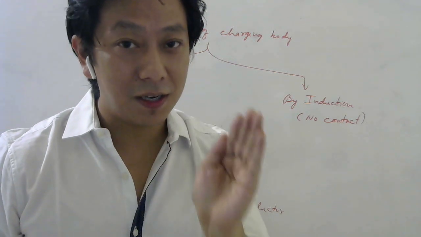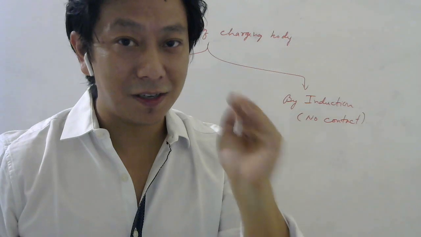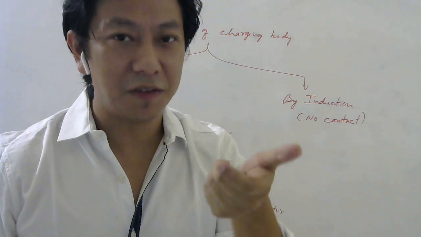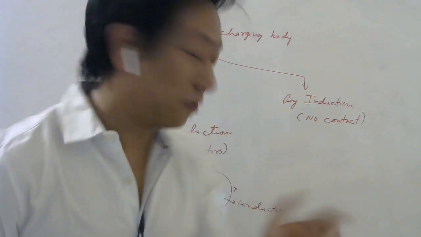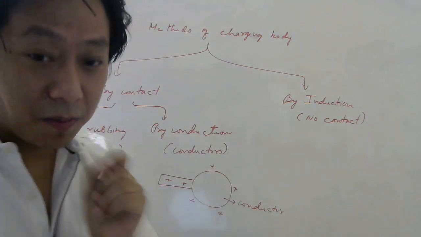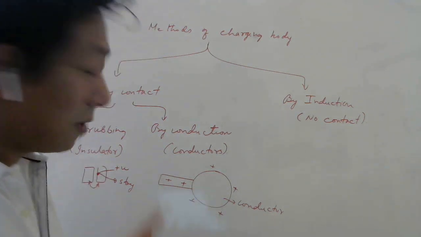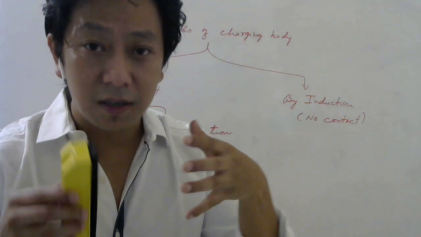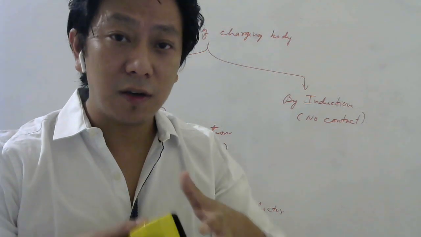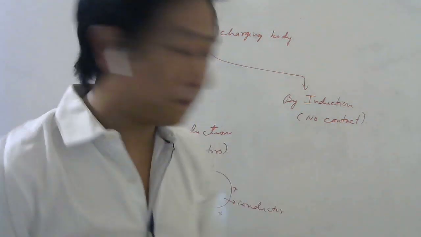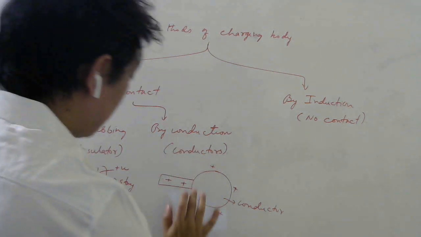Potential is the reason why charges flow, just like temperature difference is the reason why heat flows. Similarly, potential difference is the reason why charges flow from one place to another. But right now, to understand this concept, you can use a simple idea: charges repel each other, and therefore, given an opportunity, they will try to go as far as possible. Fine. So by rubbing we have understood, by conduction we have understood.